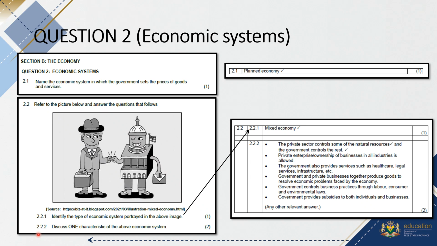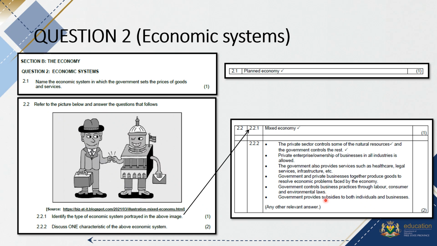Then if we look at 2.2.2, discuss one characteristic of the above economic system, and it can be anything like the private sector controls some of the natural resources and the government controls the rest, or private enterprise or ownership of businesses in all industries are allowed, or the government provides some services like healthcare, legal services and infrastructure, or the government and private businesses together produce goods and services to resolve the economic problems faced by the economy, or